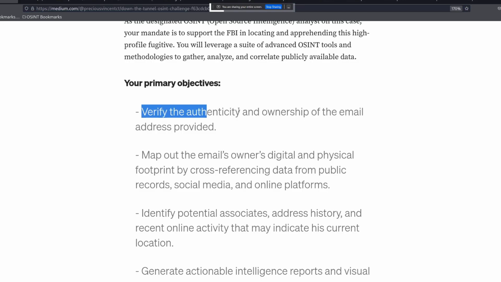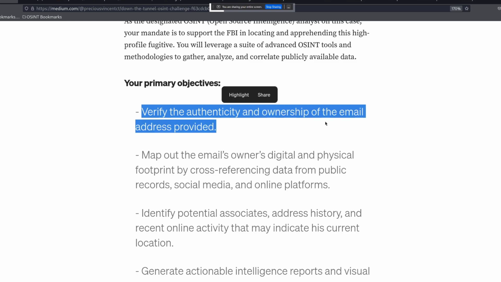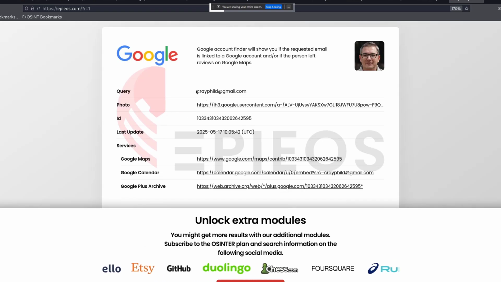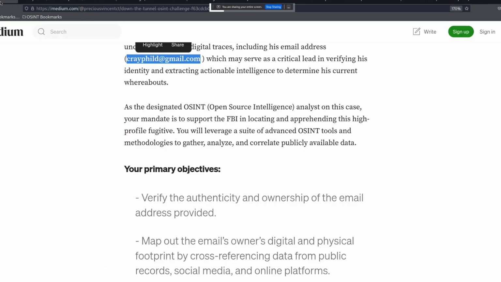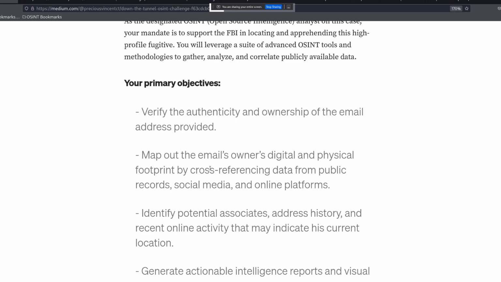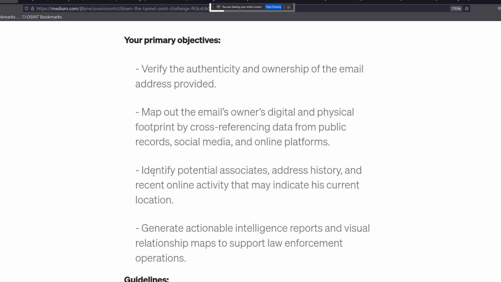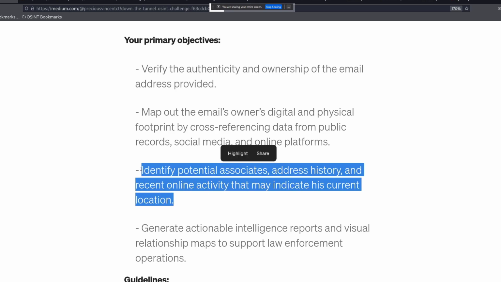Okay, verify the authenticity and the ownership of the email address. Okay, we didn't get a name, but we only have this name, crayfield@gmail, and the account exists with this profile picture, so this email address already exists, so we are done with this task. Map out the email owner digital and physical footprint by cross-referencing data from public records. I think these are the information that we found before. Identify potential associates, address history, and recent online activity that may indicate his current location.